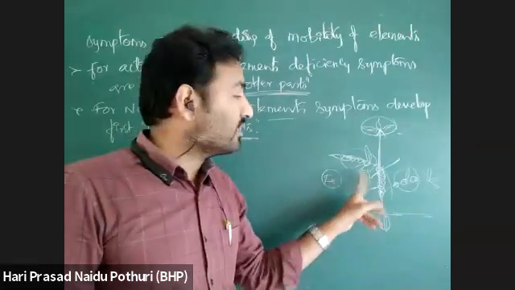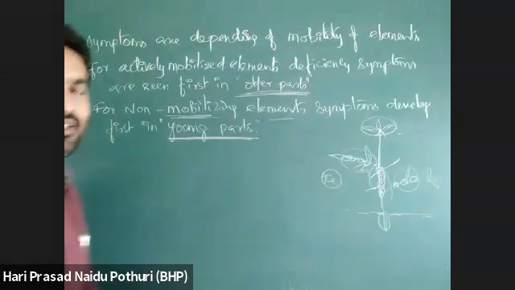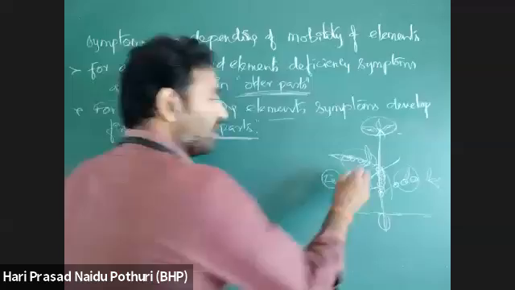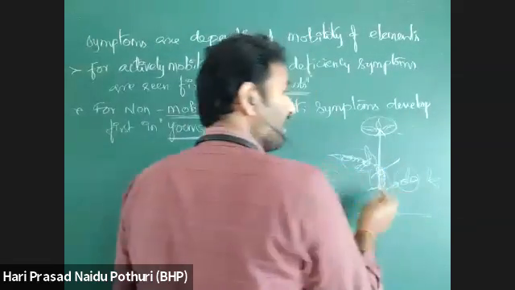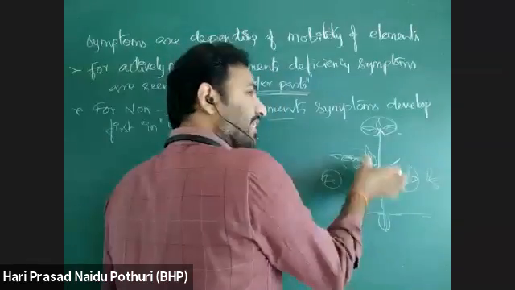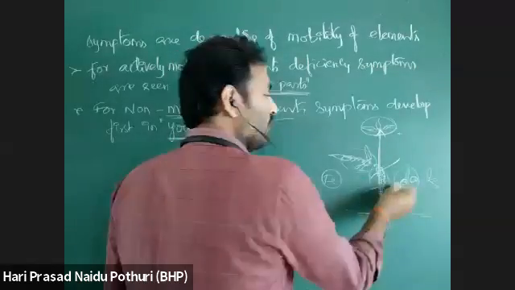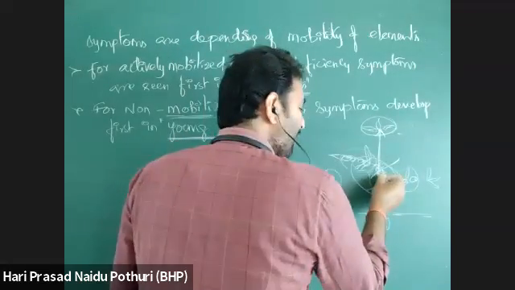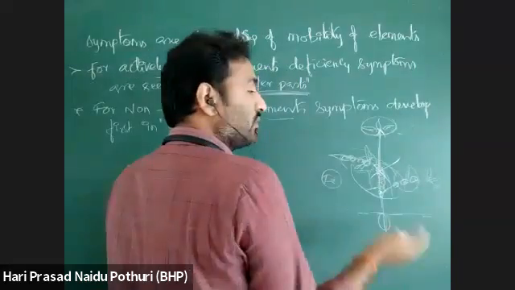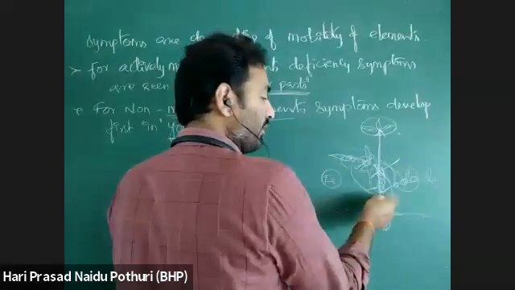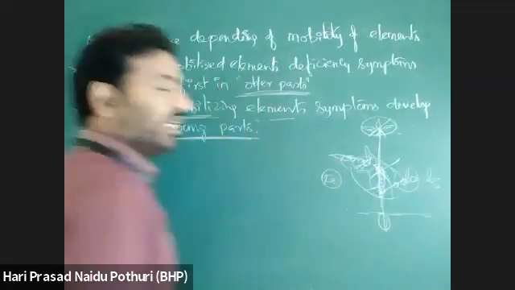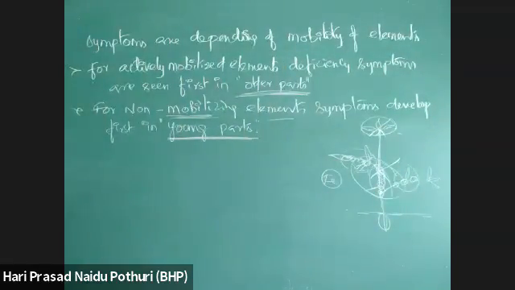But this is a non-mobilizing element. As a non-mobilizing element, the old part keeps its iron up to some time, so old parts already have iron and their deficiency symptoms will not develop. But young parts are actively dividing, and for them there is no availability of the element. So in young parts, deficiency symptoms develop first. This is the point.